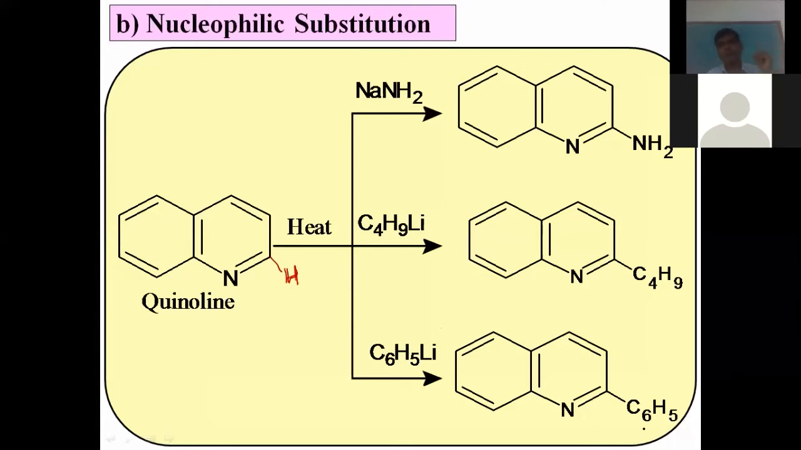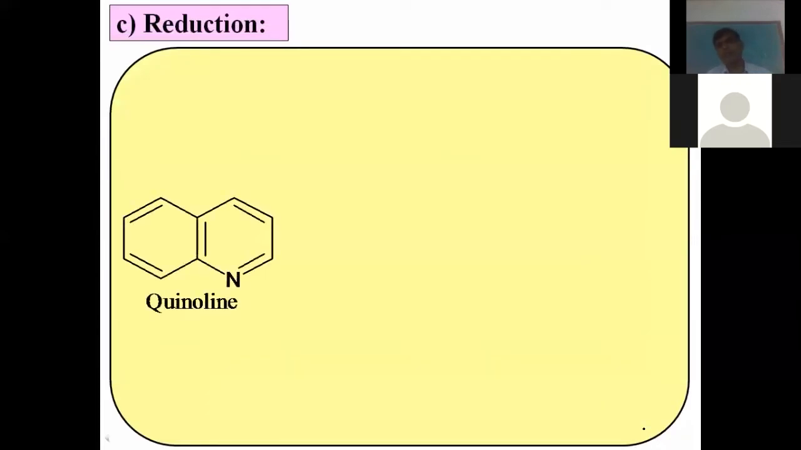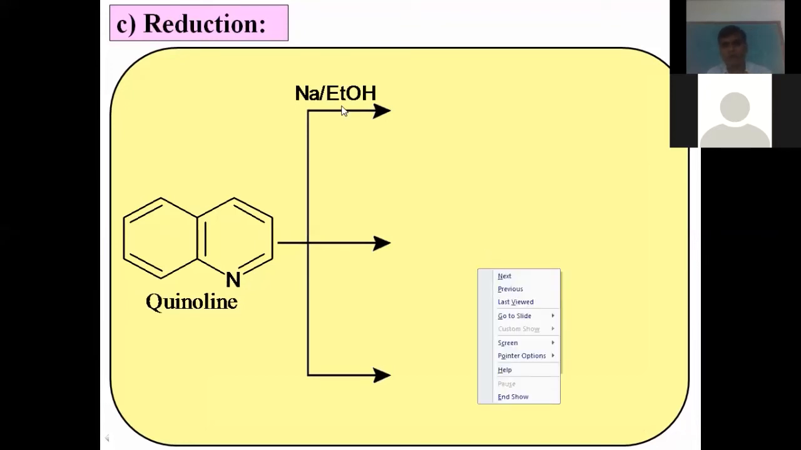Now the last reaction, reduction. How does quinoline undergo reduction? Reduction means there is addition of hydrogen, or there may be removal of oxygen, but here actually addition of hydrogen takes place. Now let us see how quinoline undergoes reduction by using different reducing agents. We will see some examples. First, by using sodium and ethanol.